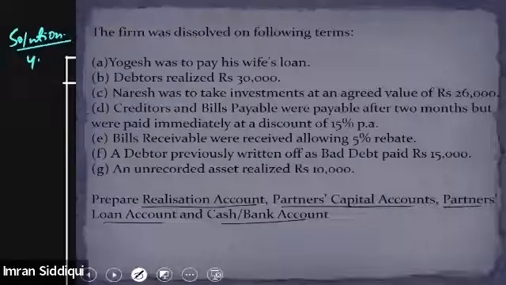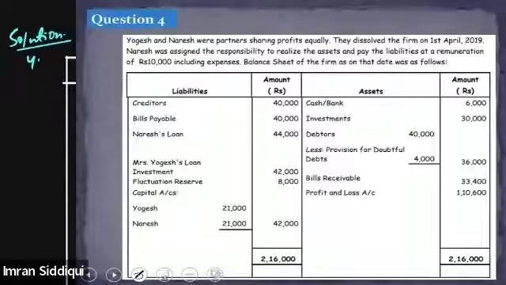And a few adjustments are also given, so this will take some time. You need to be very attentive while solving this question because it is lengthy. And since it is a full-fledged question, we need to prepare the realization and partners' capital account. Through this question we will be able to cover everything, so this is one of the important questions of this chapter. Okay, so let's start. Question number 4 says: Yogesh and Naresh were partners sharing profit and losses equally.